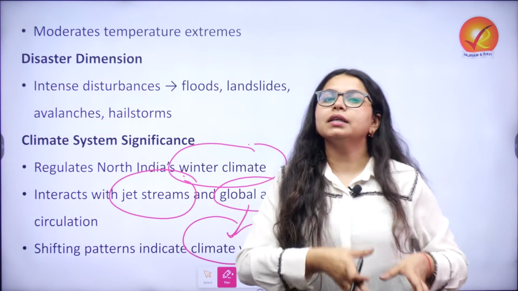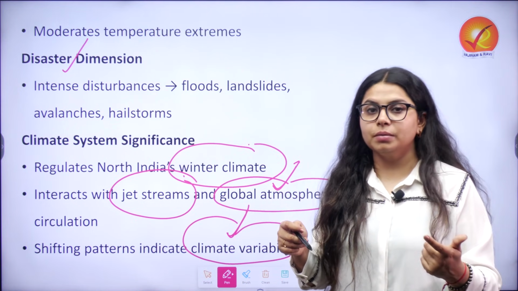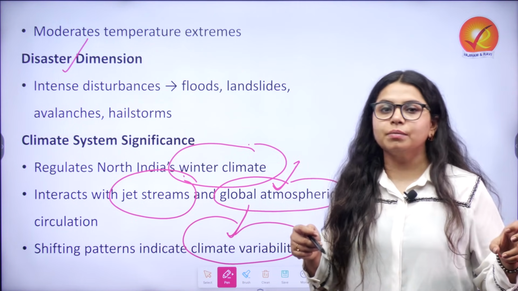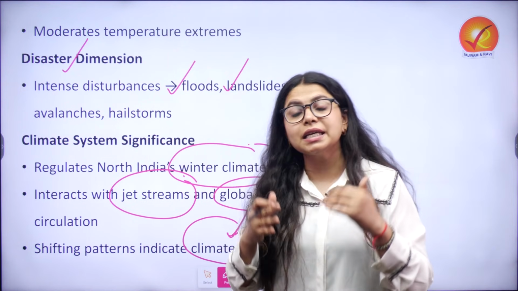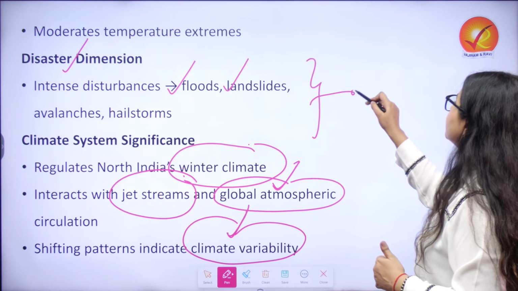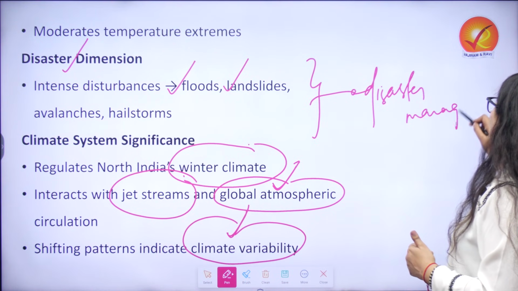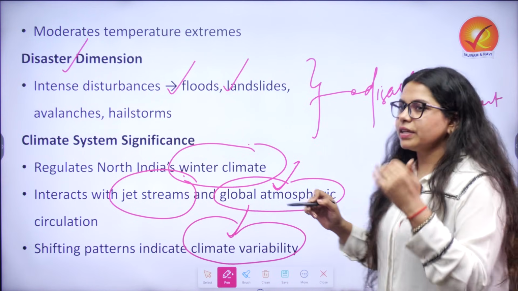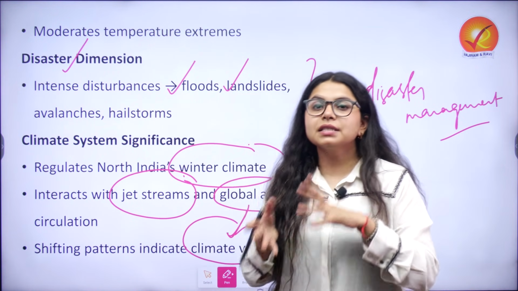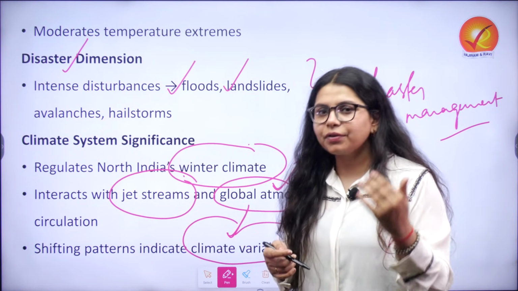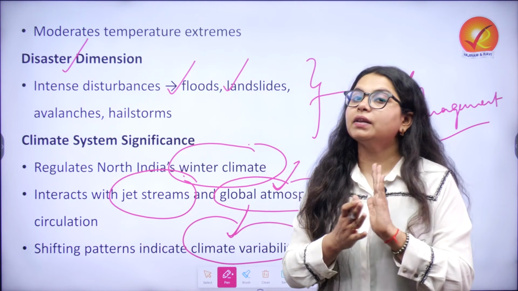And that brings up another important angle, that of disaster, because it also causes intense disturbance, not just economic but disaster management wise, because floods are caused, landslides, avalanches, hailstorms, especially in hilly regions. So that also calls for disaster management. So yes, western disturbance rainfall is required. It is an important phenomenon for our economy, but at the same time there are multiple significances around. But with the significances, we do have issues as well which need to be addressed.